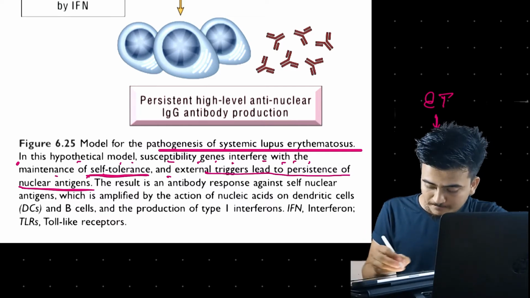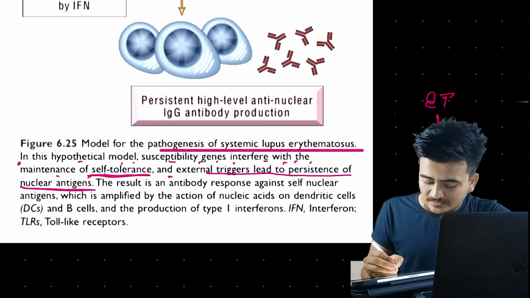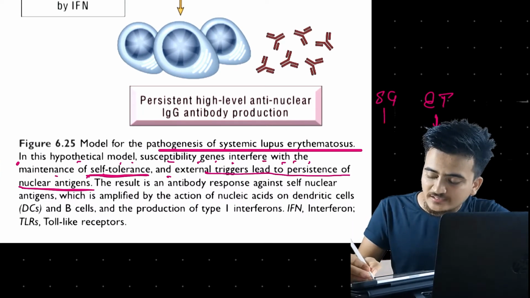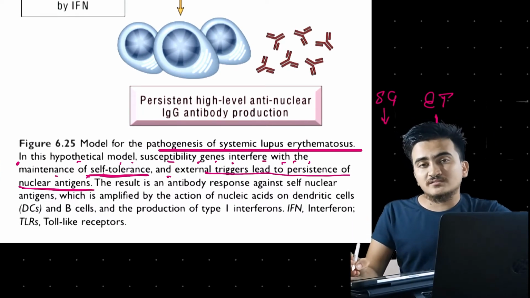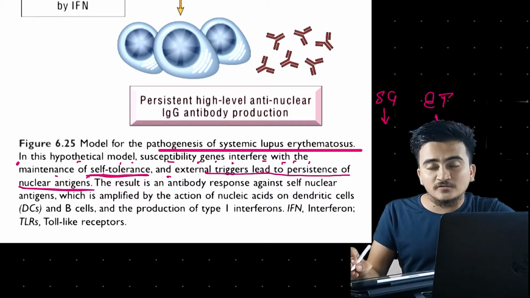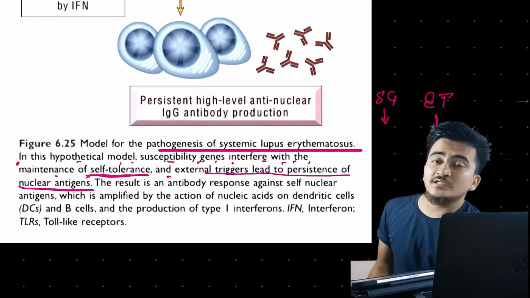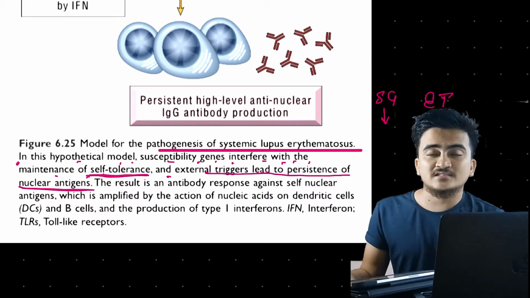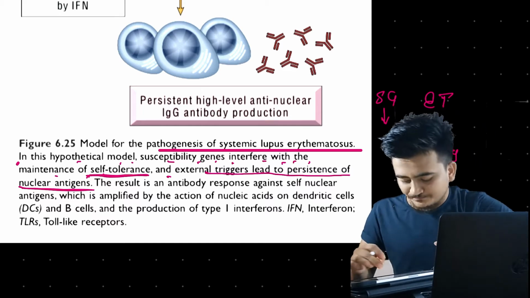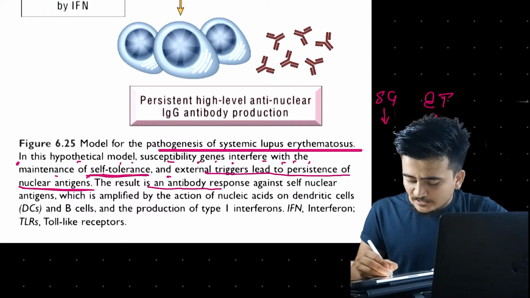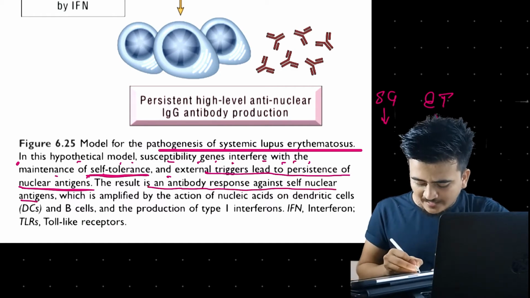And this susceptible gene is interfering with self-tolerance, and as self-tolerance is interfered with or destroyed, obviously there will be a large chance of autoimmune disorders.